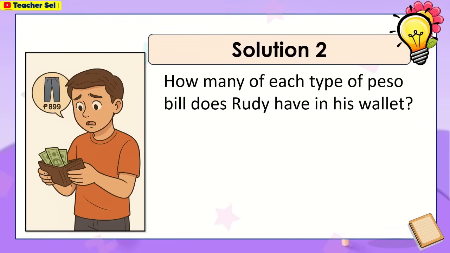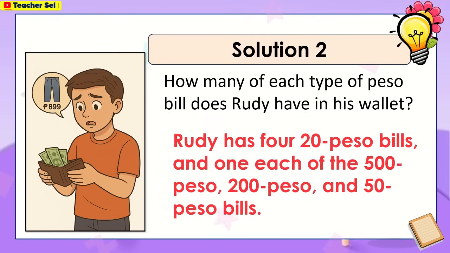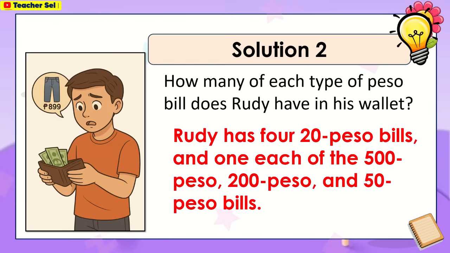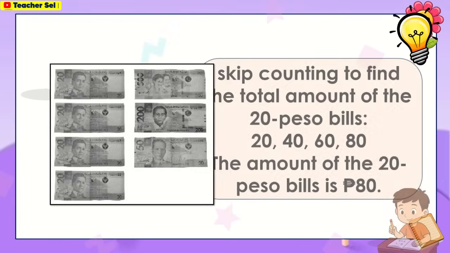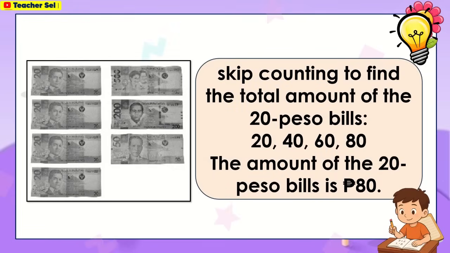How many of each type of peso bill does Rudy have in his wallet? Rudy has 4 20 peso bills and one each of the 500 peso, 200 peso, and 50 peso bills. Rudy's money. Skip counting to find the total amount of the 20 peso bills. The amount of the 20 peso bills is 80 pesos.